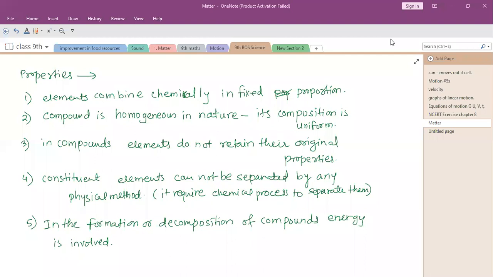I have explained mixtures in the last class. The properties with comparison, I have explained. These are the compound properties and I have explained the mixture properties. So can anyone tell me what are mixtures? Aditya, can you tell?